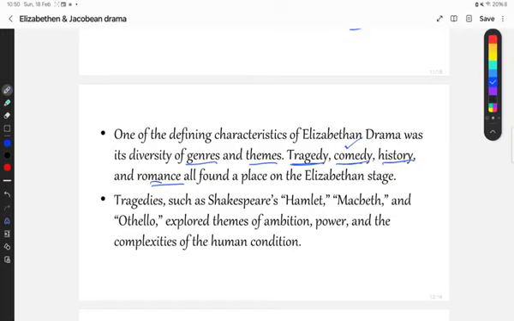Let's discuss some examples here. There were tragedies, tragedy is also a genre of drama, tragedies such as Shakespeare's Hamlet. And Hamlet is one of the most famous dramas by William Shakespeare, and most famously because of the dramatic monologue "to be or not to be"